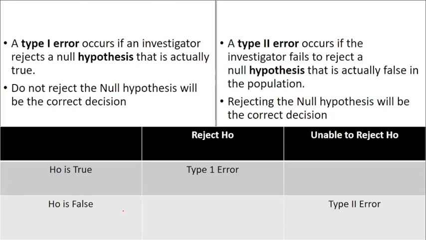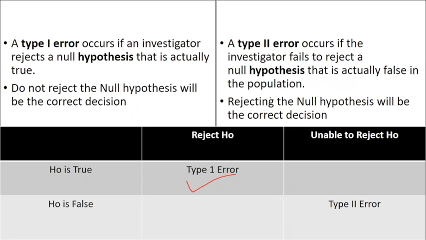Now comes, yes, there is one concept in the 2019 paper, the concept of type 1 and type 2 error. Type 1 error occurs when you reject your null hypothesis. You're not supposed to reject, but you have rejected, so you have made an error. Type 2 error occurs when the investigator fails to reject a null hypothesis, that is, he's unable to reject.